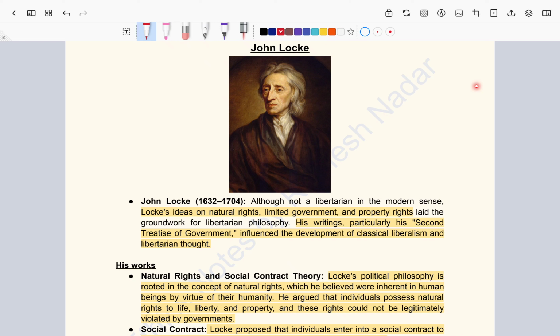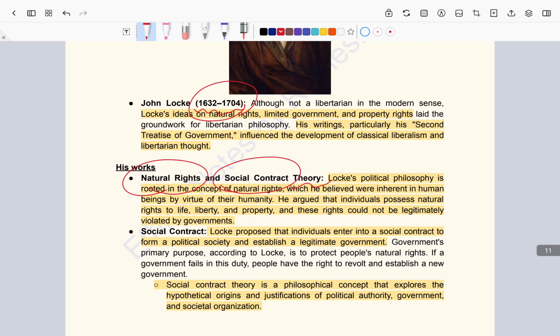In this particular video, we will look into one of the important thinkers of modern times, that is John Locke. Now, John Locke lived during the period of 1632 to 1704. He is famous for two important theories. One is natural rights, second is the social contract theory. Then let's try and understand what is meant by natural rights and the social contract theory he has been talking about.